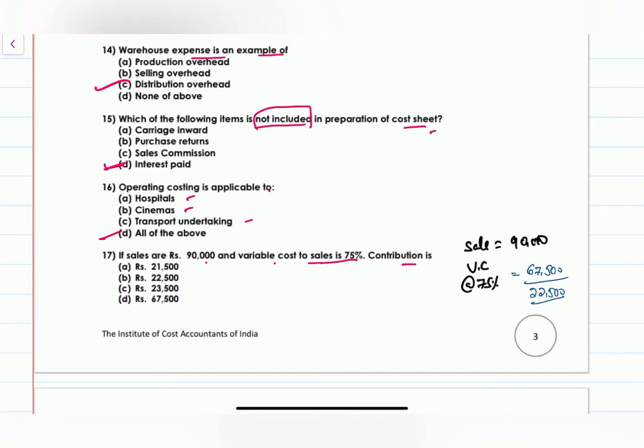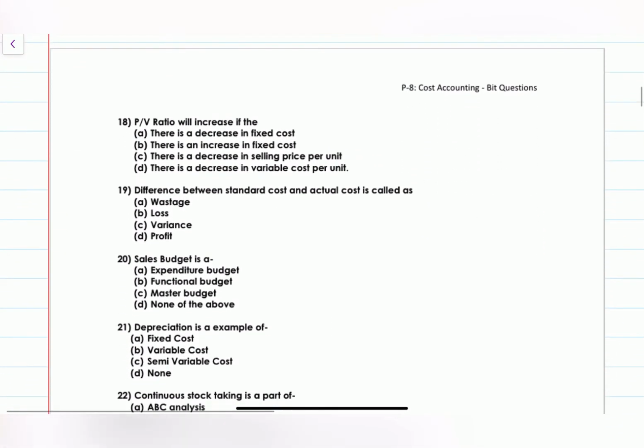In simple language, you can say 90,000 is the sales, the variable portion is 75%, in the sense contribution is 25%. 90,000 into 25% is 22,500, which is your contribution. But for explanation purposes, you need to write all these things. PV ratio will increase if this is the sales, this is the variable cost, this is your contribution.